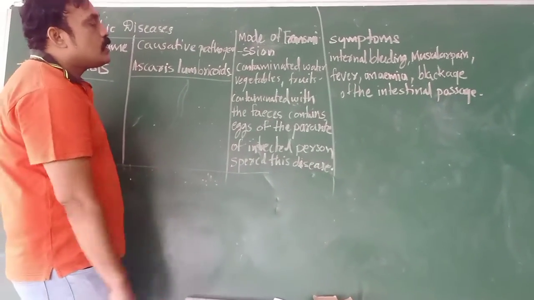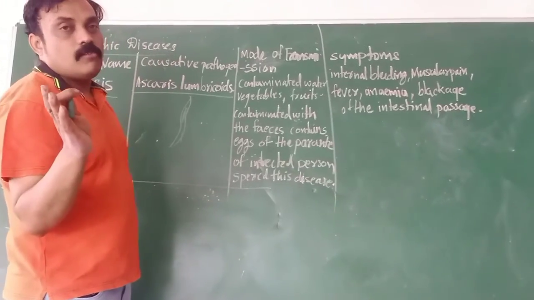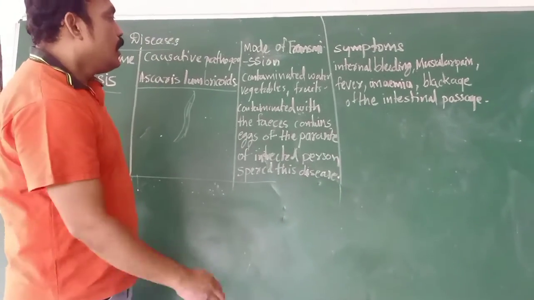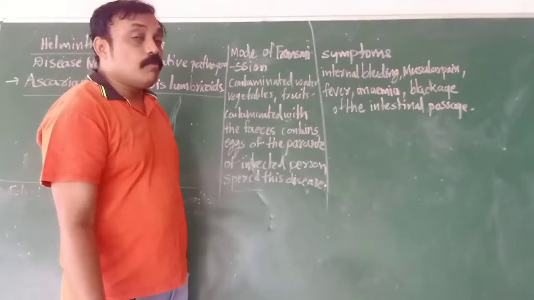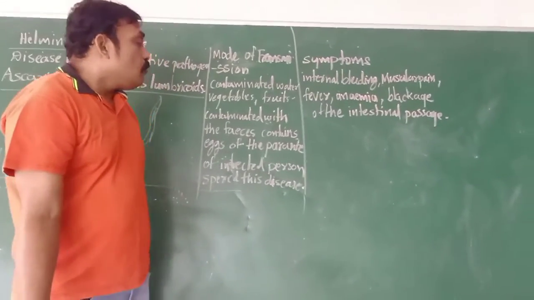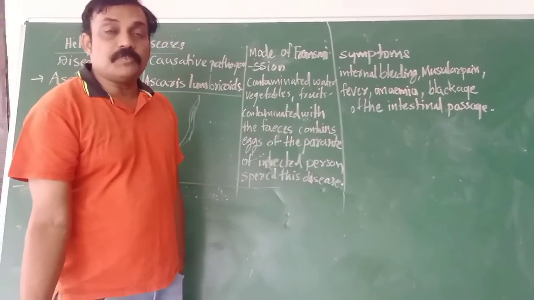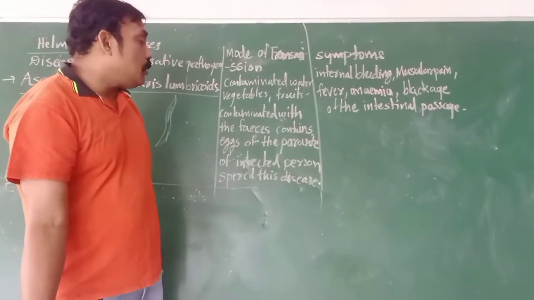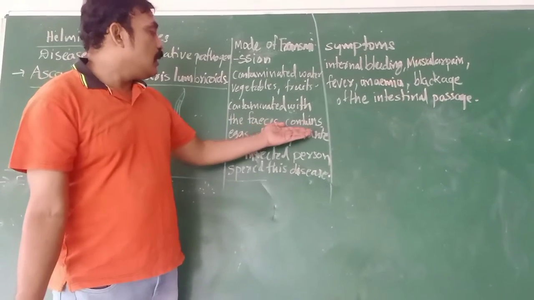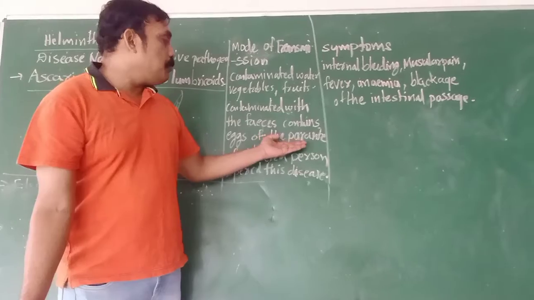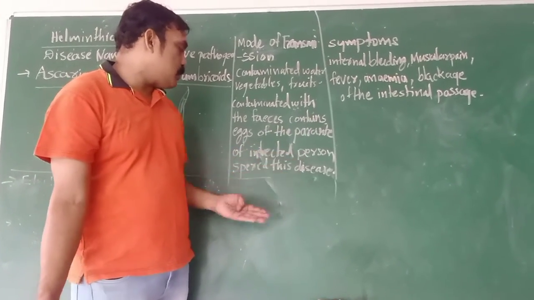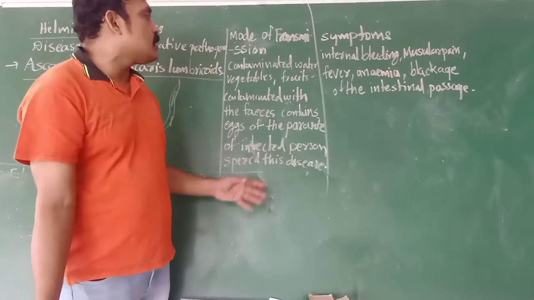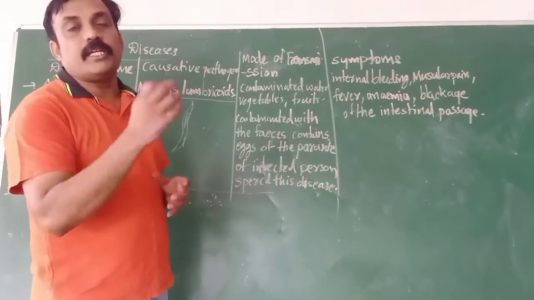How is ascariasis transmitted from an infected person to a healthy person? Through contaminated water, spoiled fruits and vegetables contaminated with feces containing eggs of the parasite of an infected person.